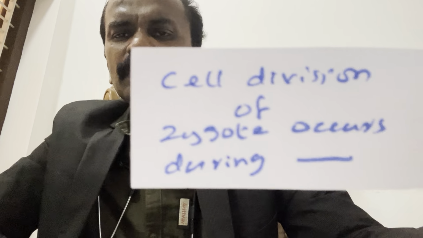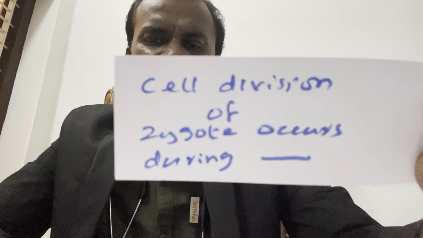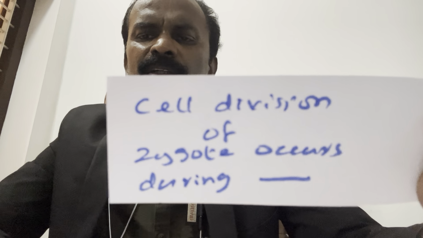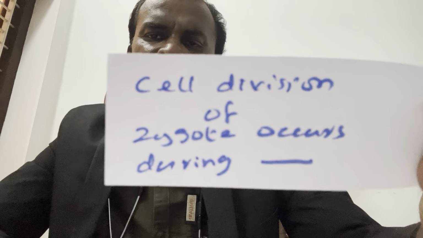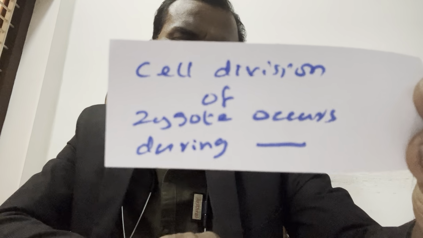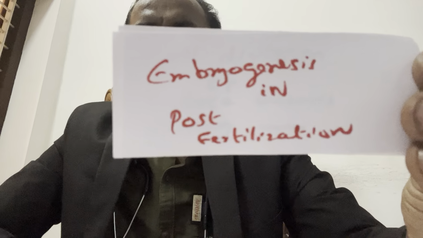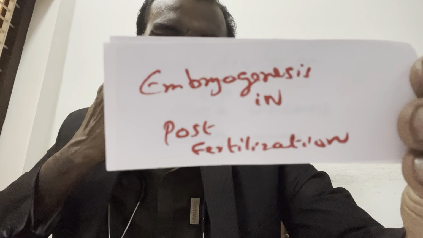This is a repeat MCQ. Cell division of zygote occurs during embryogenesis in post fertilization.